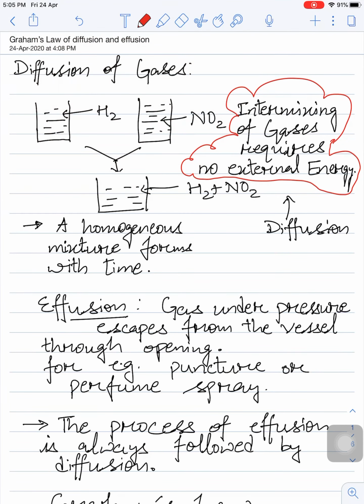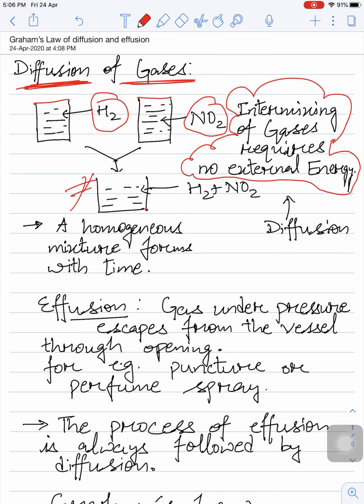Let's go. So, diffusion of gases. So basically, what is diffusion? We are trying to understand. Let us see. This is hydrogen, okay, and this is NO2. They are filled in two cylinders. These cylinders are closed, obviously they are not open, because if they were open then there would be no gas eventually, right? So what we are doing, we are connecting these two cylinders by any means, and in a single cylinder both the gases are being introduced.